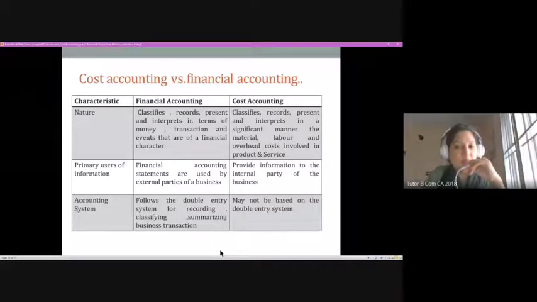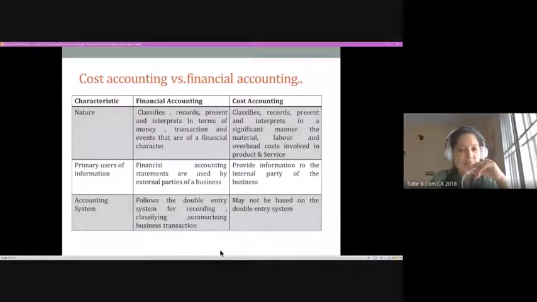But that is very rare in case of cost accounting information. If we have to have some kind of control, costing information is used on a daily basis, to take corrective measures, right? So that is why we say that the cost involved in a product or service, it can be the production cost, or the cost involved in providing services, but the controlling aspect is included on a daily basis. Then, as I said earlier, the primary users of financial accounting information are external stakeholders, whereas in case of cost accounting, it is internal stakeholders.